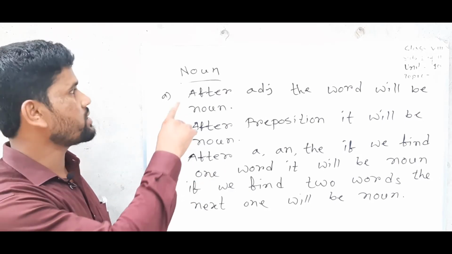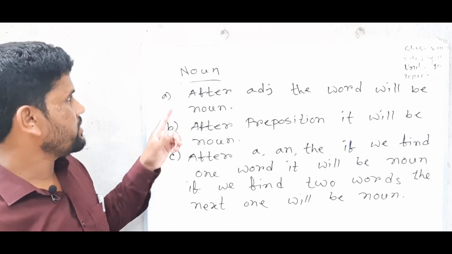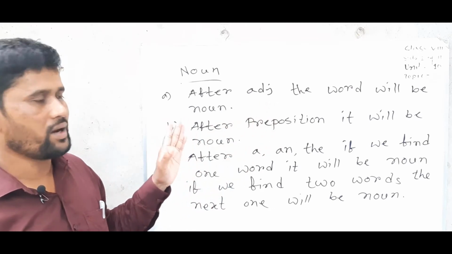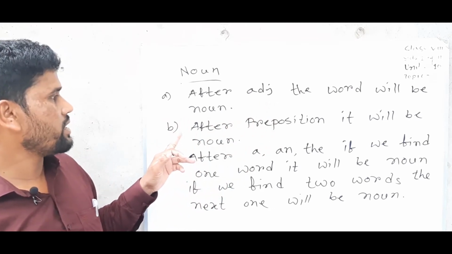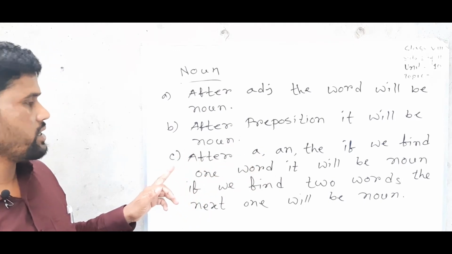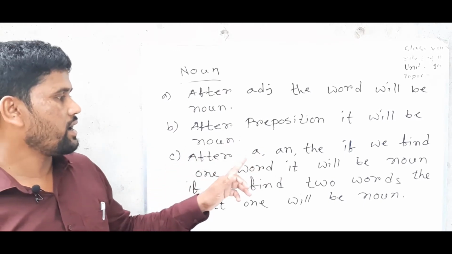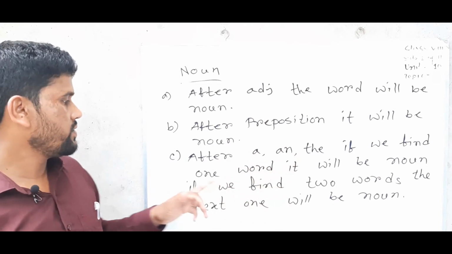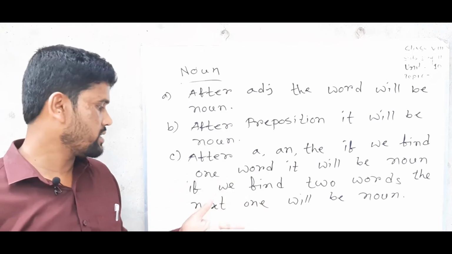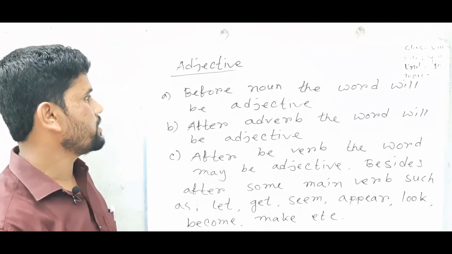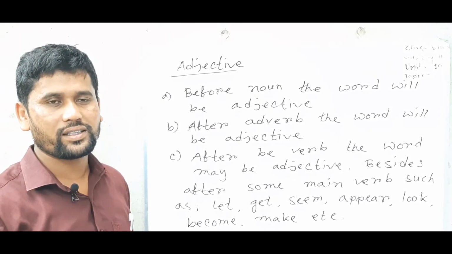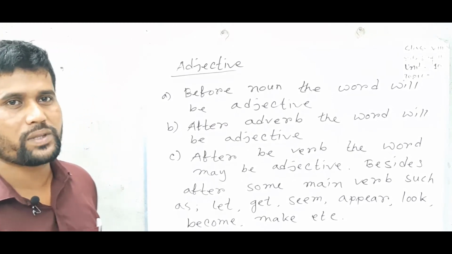Here I wrote noun. When the word is after an adjective, the word will be a noun. Then if the word is after a preposition, it will be a noun. And also when you find a word after a, an, the, if we find one word, it will be a noun. If we find two words, the next one will be a noun. Dear student, we already know how we can identify the noun by seeing the position in the sentence.